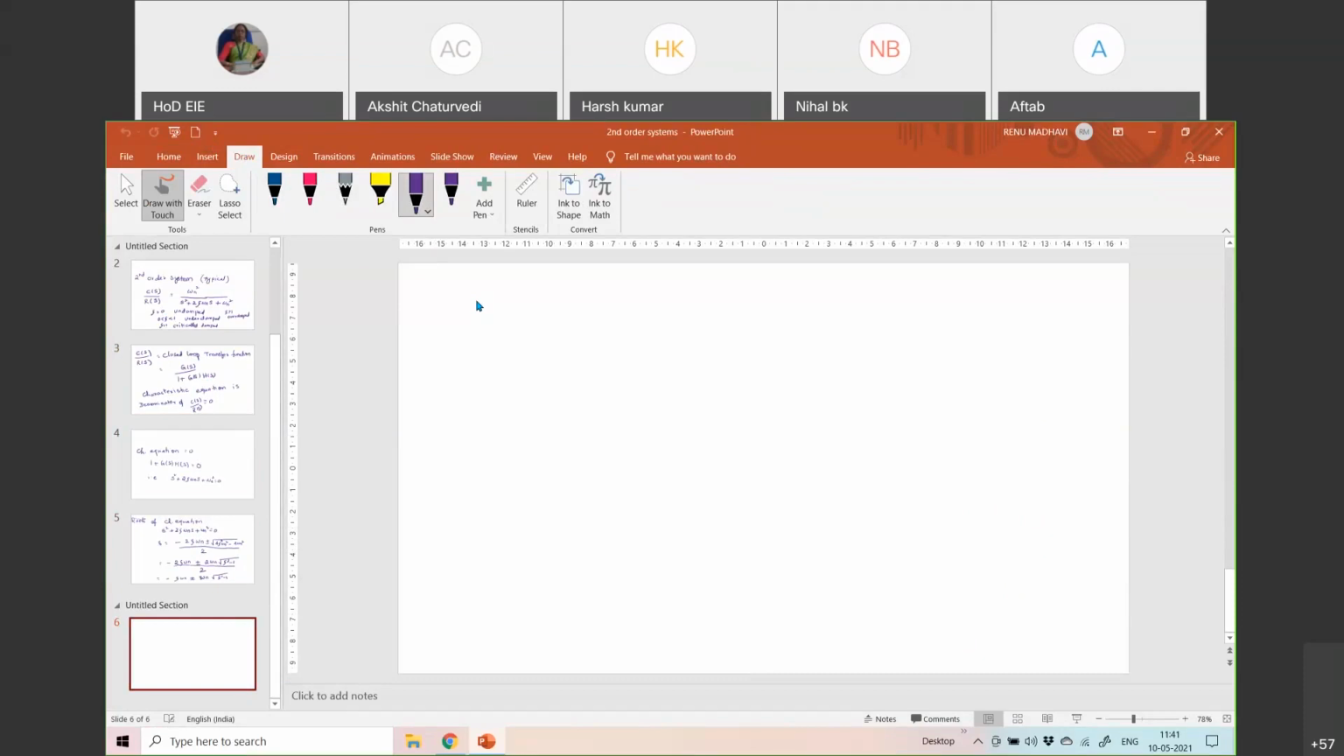So let me take the case when zeta is equal to 0. What are my roots actually? I said the roots S1 and S2 are two roots, right? So the two roots are minus zeta omega n plus or minus omega n into square root of zeta square minus 1.